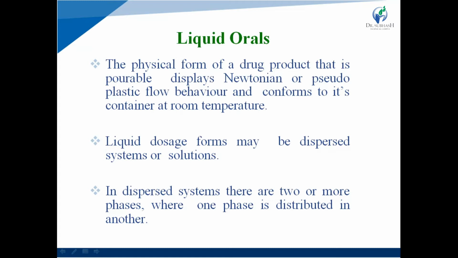What is Newtonian flow? Newton's law for fluid states that the rate of shear strain in a fluid is directly proportional to applied shear stress. That means the rate of shear strain in fluid is directly proportional to applied shear stress.